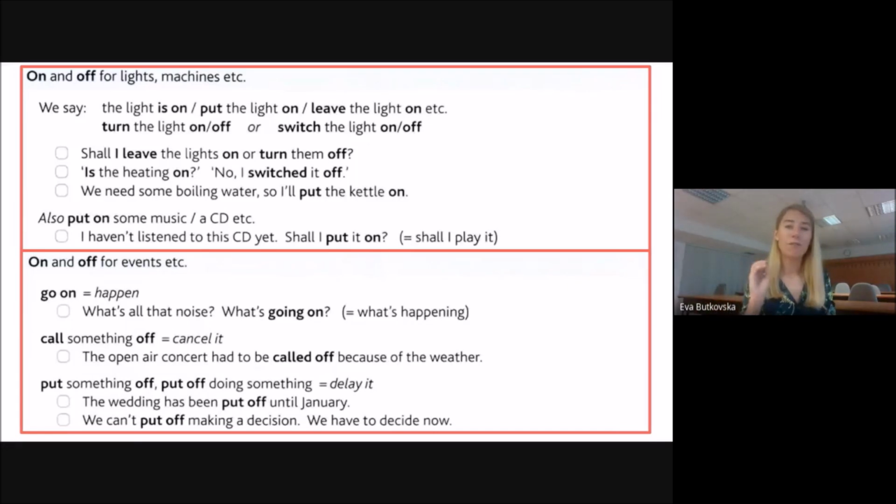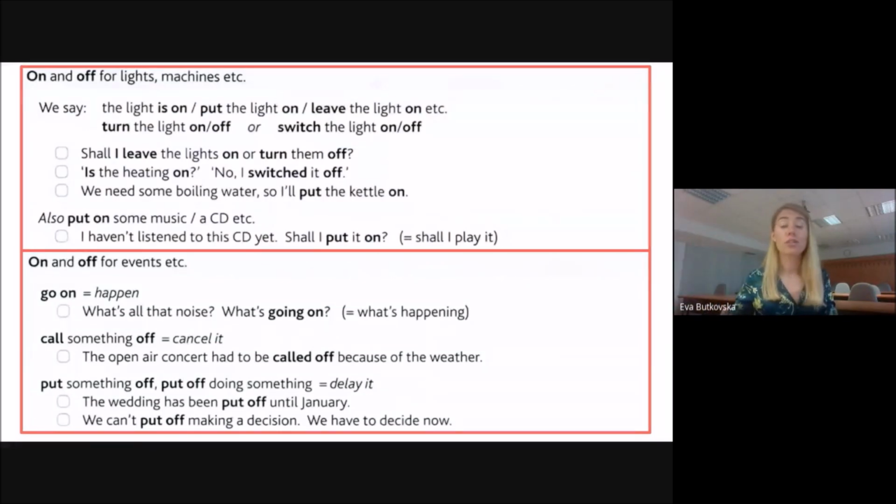Next, call off and put off. They have very different meanings. So when we call off something or call something off, we cancel it. So we stop it and the event will not happen in the future. So in the sentence, the open air concert had to be called off because of the weather, it means that the open air concert had been cancelled because of the bad weather and it will not happen in the future.